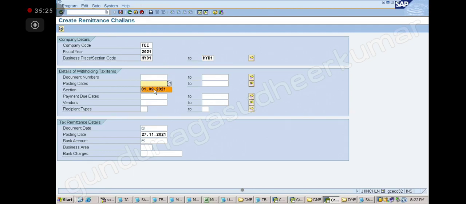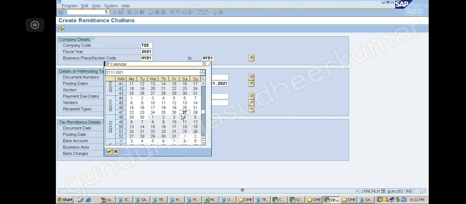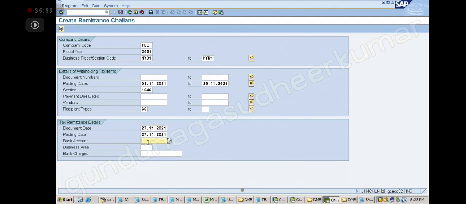Okay, posting date is 1st November. J1IN CHLN is the transaction code, India, Chalan. Okay, section is what? 194C, right? Okay, vendor not required. Recipient type, it's company, right? Yes. Now document date, what is the date today? 27. Yes. Now bank account is 2 lakhs, correct? 2 lakhs. Okay, now click on the execute option.